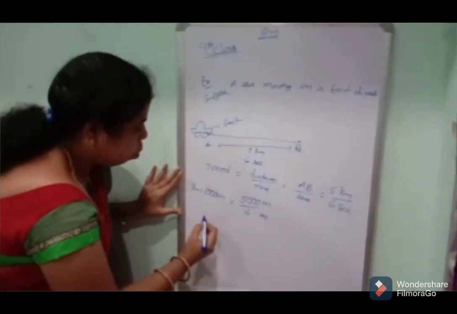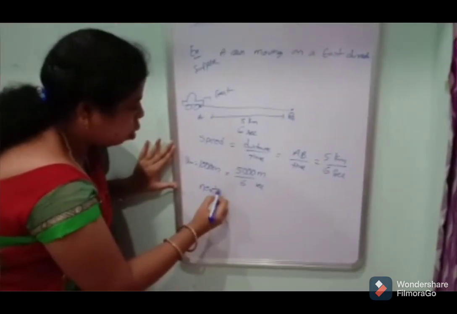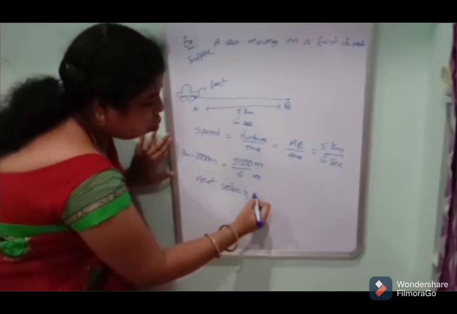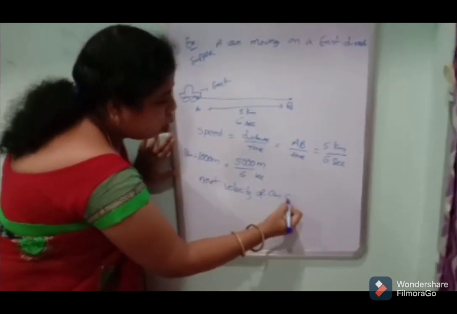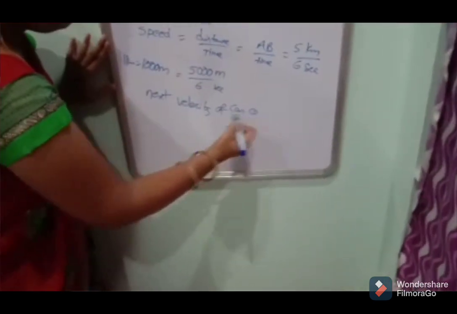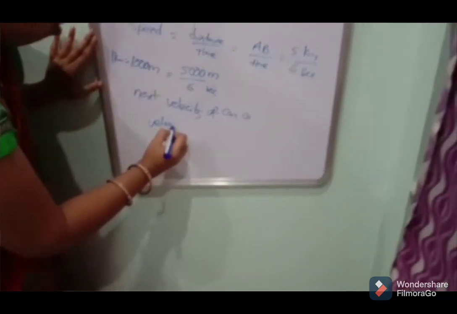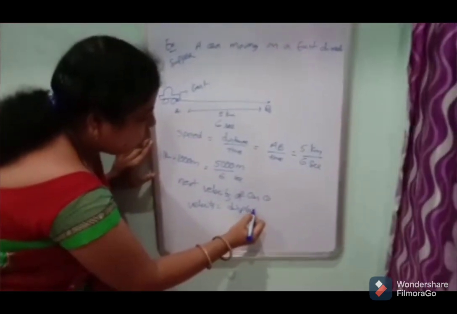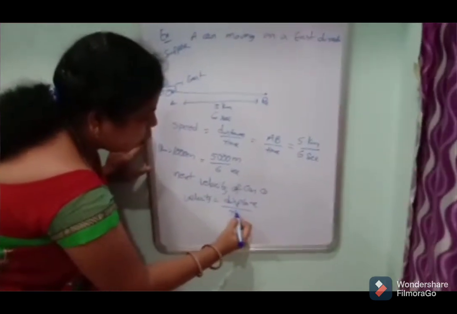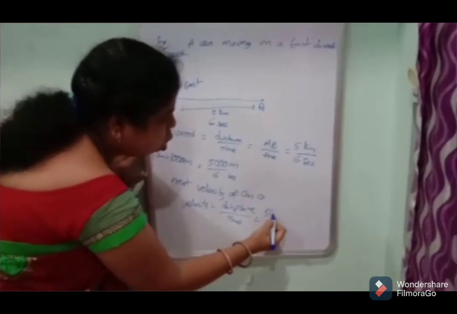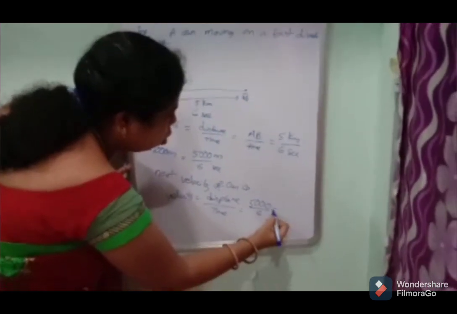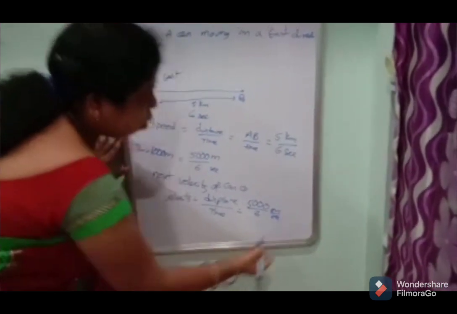Next, the velocity of the car. Velocity is the same process, displacement by time. That means 5000 meters by 6 seconds.